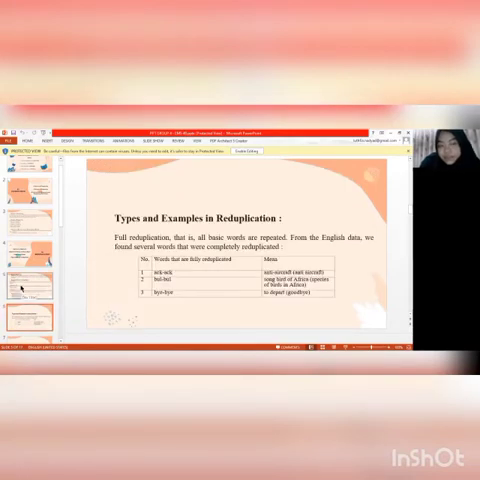Types and examples in reduplication. Full reduplication, that is, all basic words are repeated. From the English data, we found several words that were completely reduplicated. Words that are fully reduplicated mean: one, anti-aircraft. Two, bulbul, songbird of Africa, a species of bird in Africa. Three, bye-bye, to depart, goodbye.